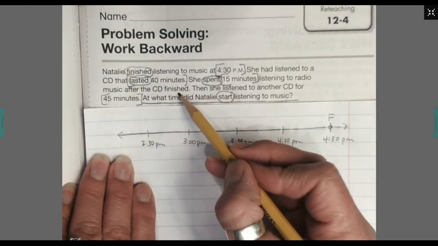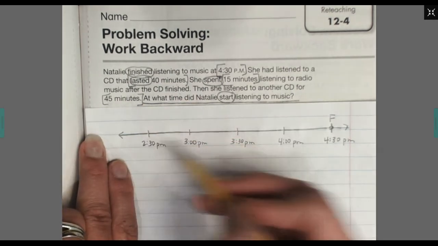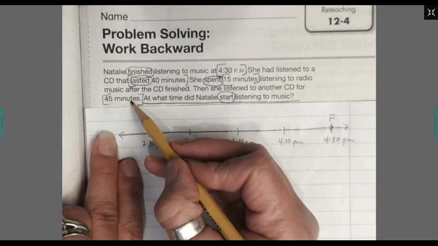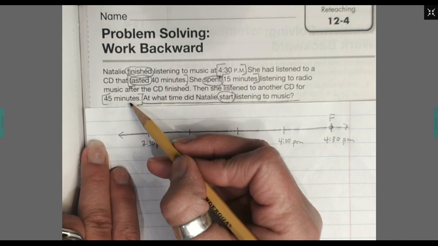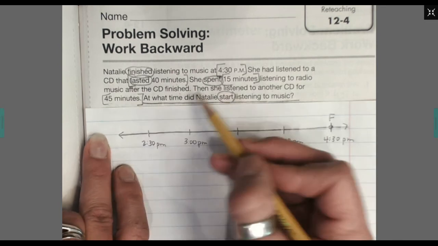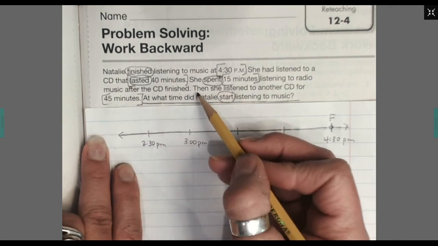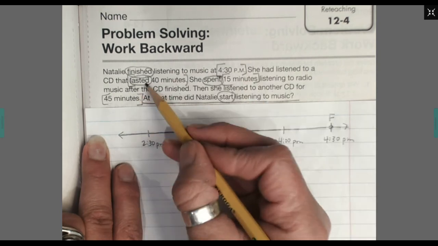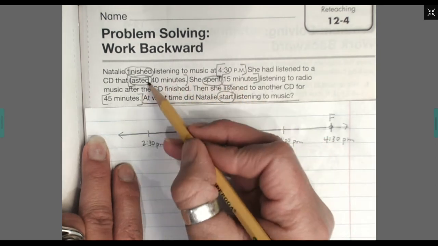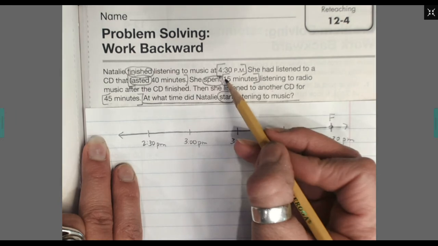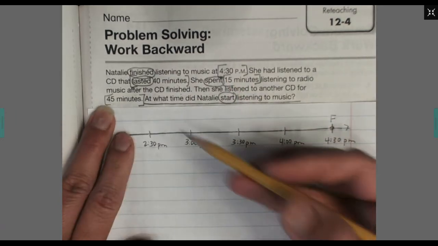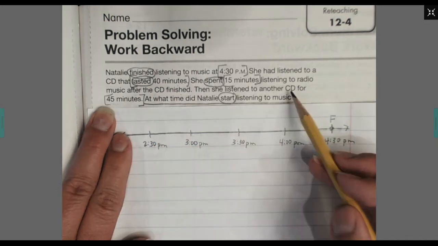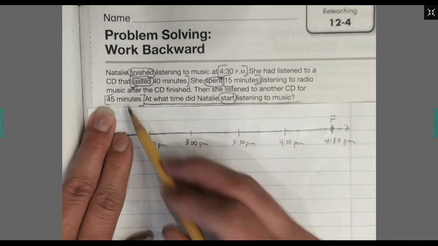So it looks like if we want to keep this accurate, we work our way completely backwards. But the reality is, do we have to have those in order? Probably not. Because really, we just care about how much time elapsed between all of them. But let's try to keep it as accurate as possible. So the last thing she did was listening to a CD for 45 minutes. So if I'm at my 4:30, I need to go backwards in time by 45 minutes.